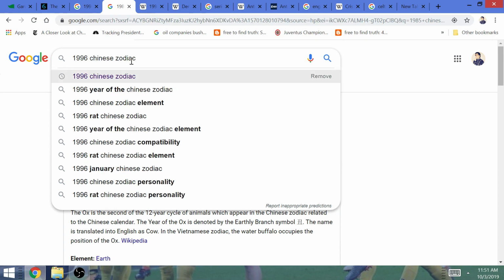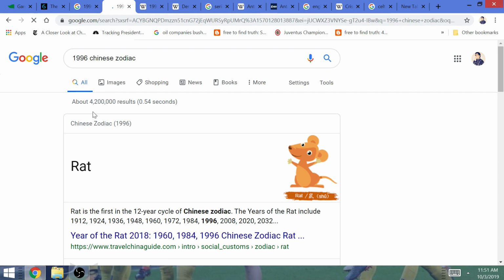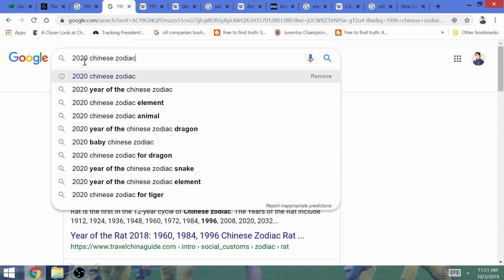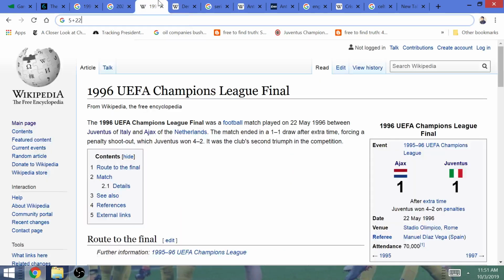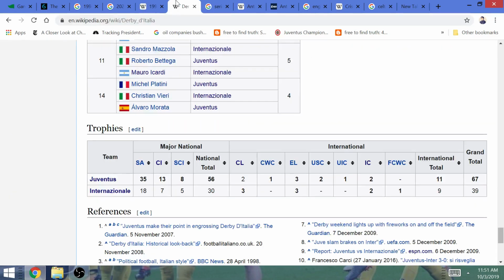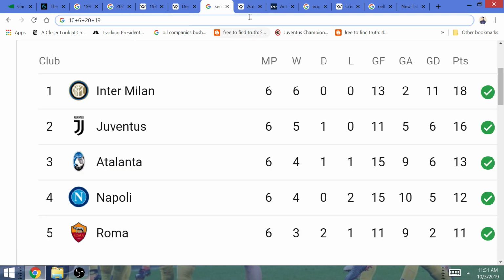This is a year they're going to win the Champions League. 1996 is a rat year. The rat's number 1 in the zodiac order. It is 2020 that is a rat year. So the Chinese zodiac cycle means that it's going to be Juventus that are going to win the Champions League this year. They are going to win this match by a score of 1-0. Ronaldo is going to be the goal scorer.